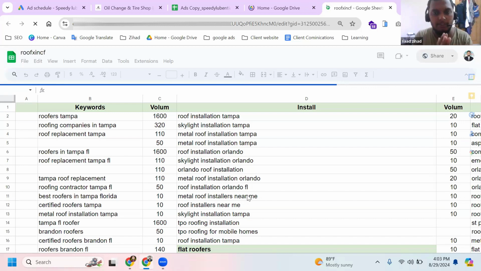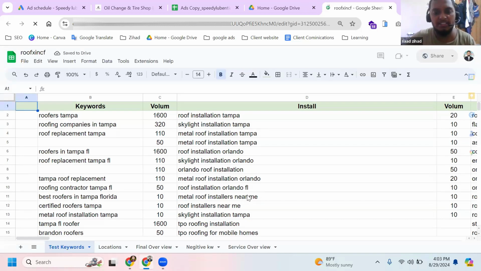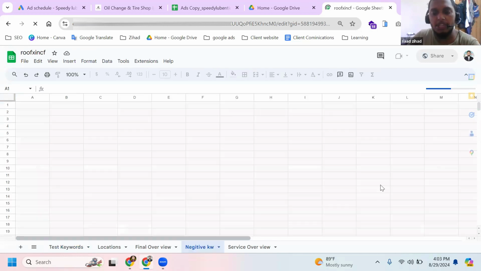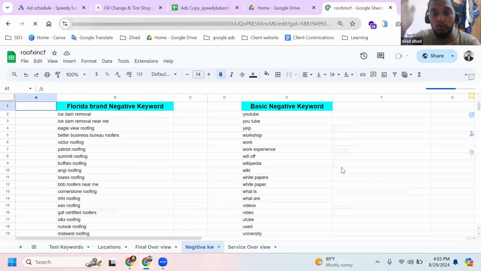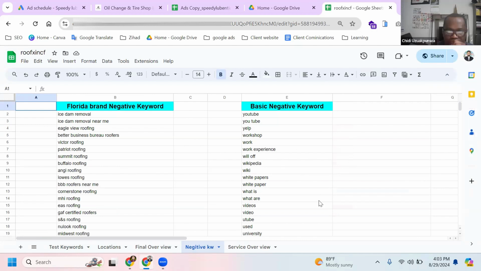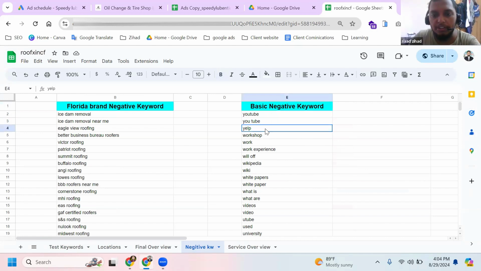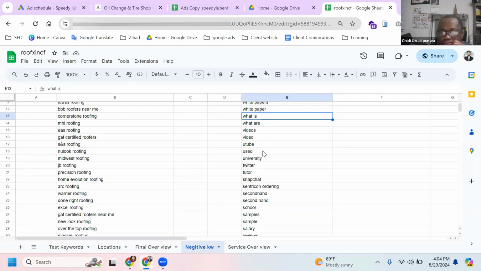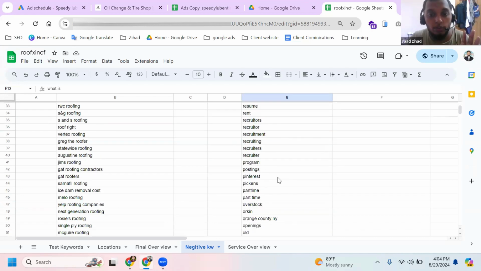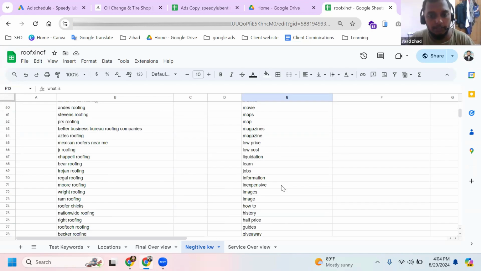This is the system. The first 10 to 15 days, this is the learning data. But we can add some negative keywords, because we tell Google, please don't show our ads if any people search this type. Like on YouTube, some people search oil work, oil job, white paper, videos, school. If any people search oil change job, so we cannot show our ads to these people, right?